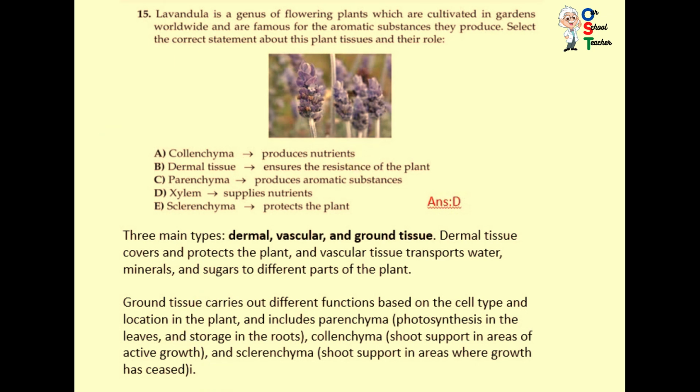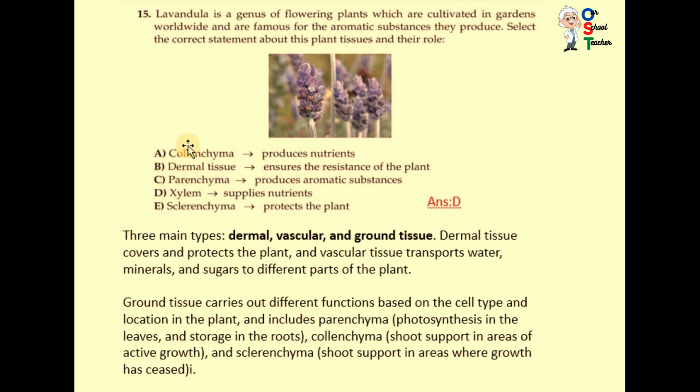So only D is correct, because xylem supplies nutrients. I have told you there are two types of vascular tissues. One is related to nutrients, which are provided from roots to other parts of the plant, and prepared food is transferred from leaves to other parts. The question just says the plant is famous for aromatic substances, but aromatic substances are not actually the concern here.